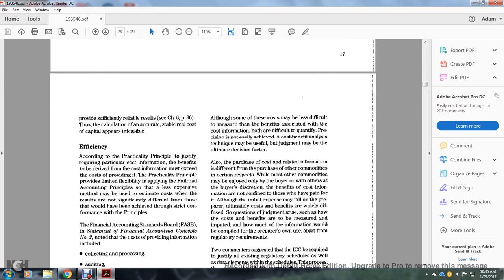to provide sufficiently reliable results. In Chapter 6, page 36, this calculation of an accurate, stable real cost of capital appears infeasible.